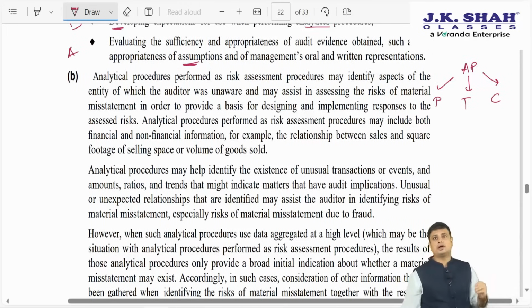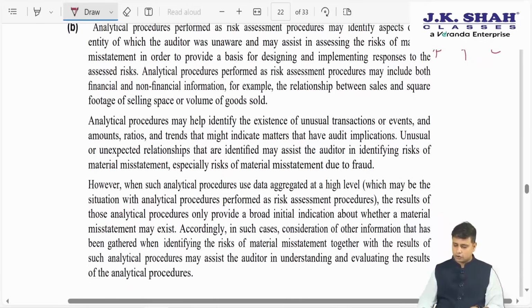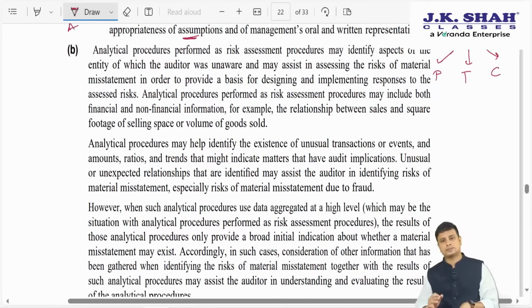Let us say gross profit in the previous year was 40%. This year the gross profit is 20%. We'll understand there is something wrong. So it may help us understand a lot of aspects. So let us go through this answer.